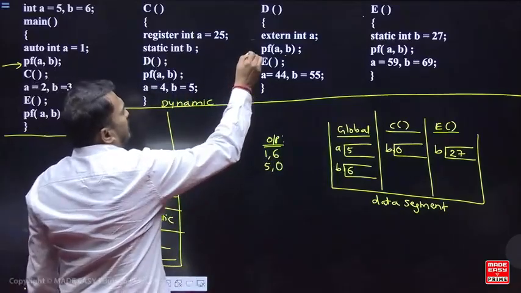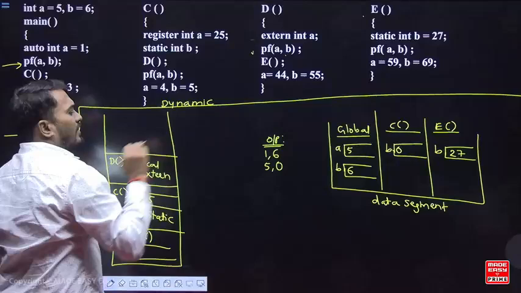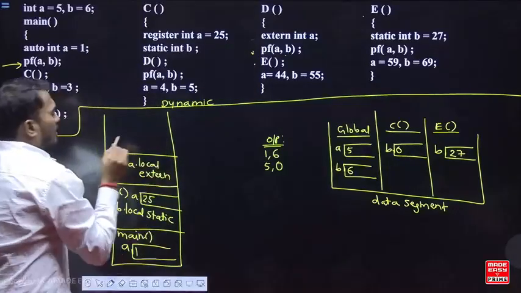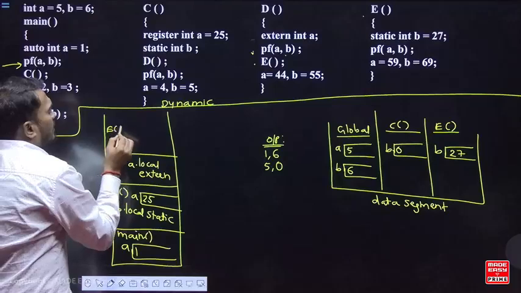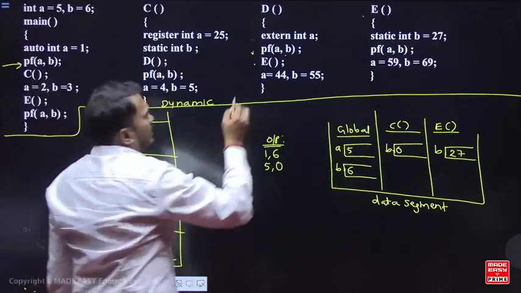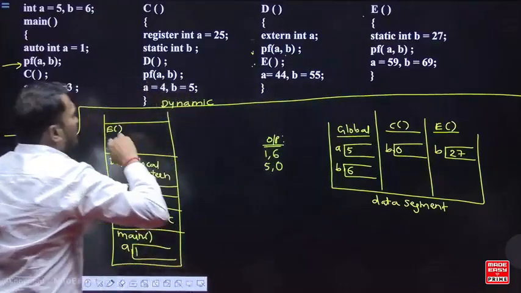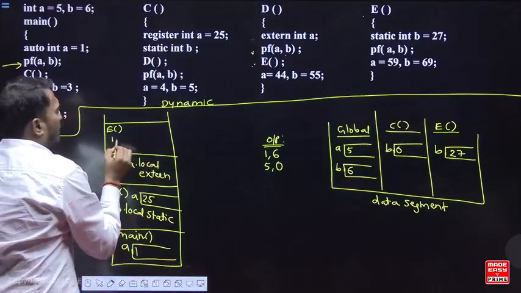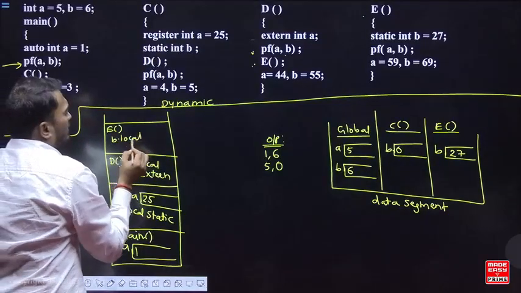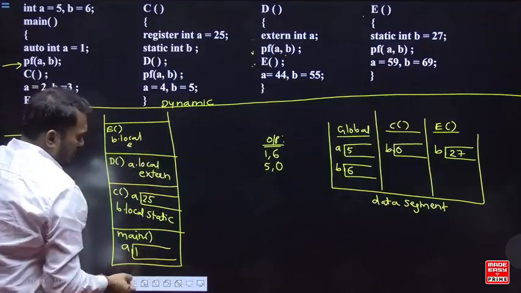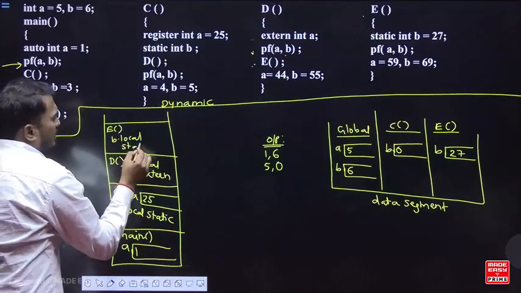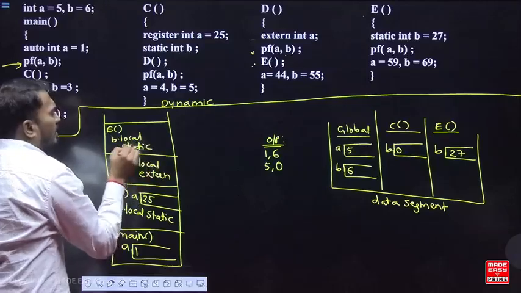Next, in the function d, you are calling e. When you call the function e, e will be pushed into the stack. In e there is a static variable. By looking at static, it will skip, because memory is already allocated at compile time. So b is a local and static.